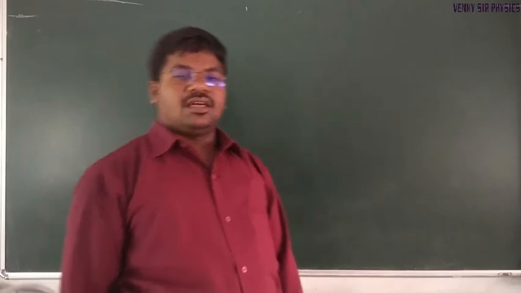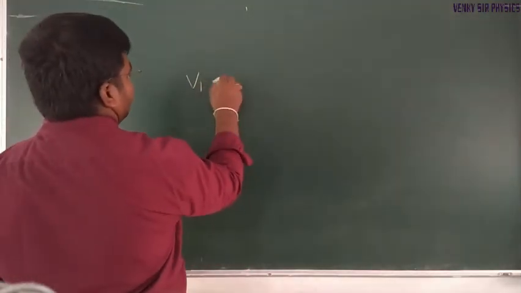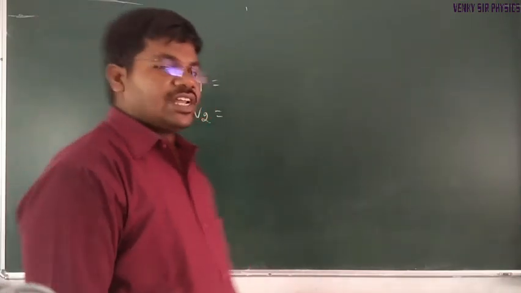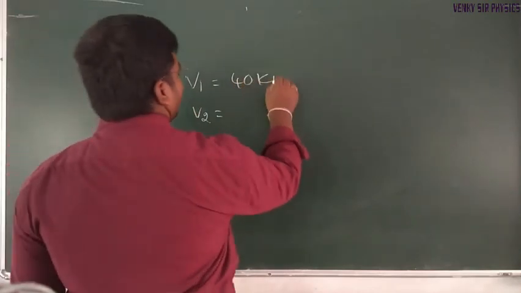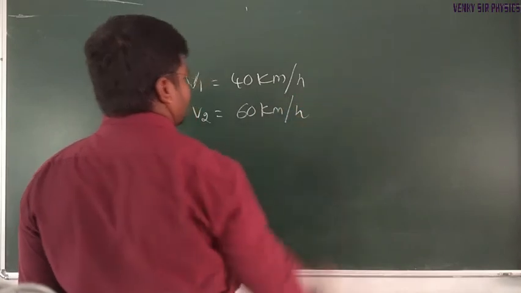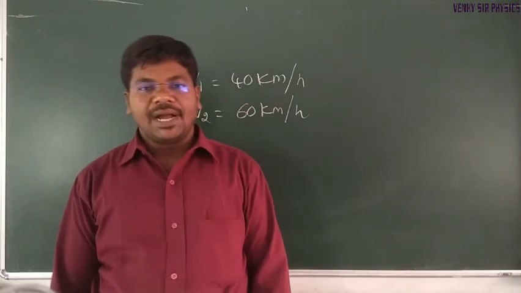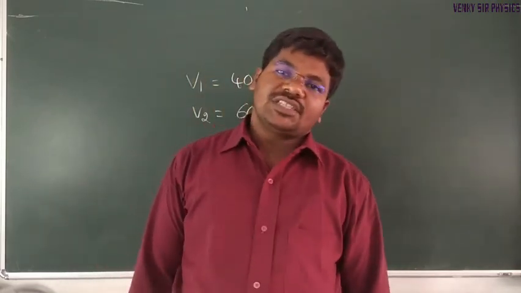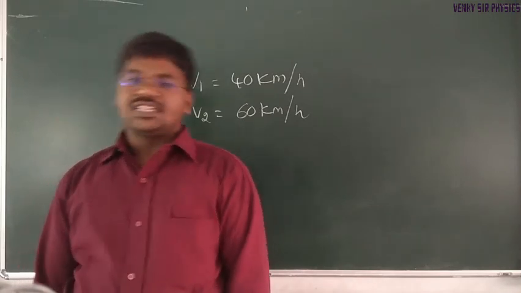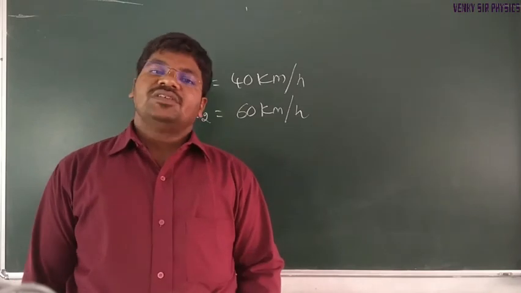Here two velocities or two speeds are given. The first speed is 40 kilometer per hour, the next one 60 kilometer per hour. We know the average speed of a particle that covers half of the distance with v1 speed and the remaining half of the distance with v2 speed.